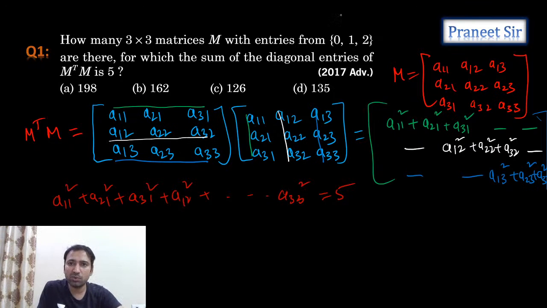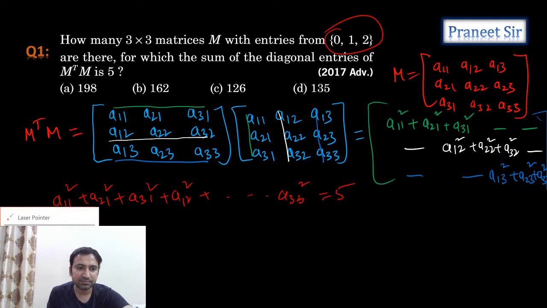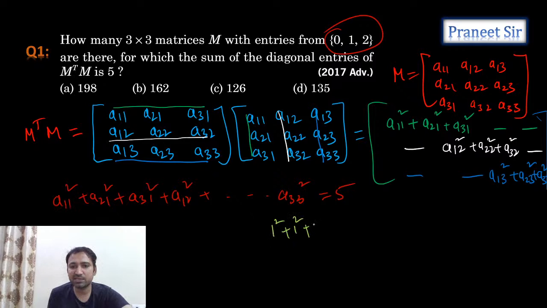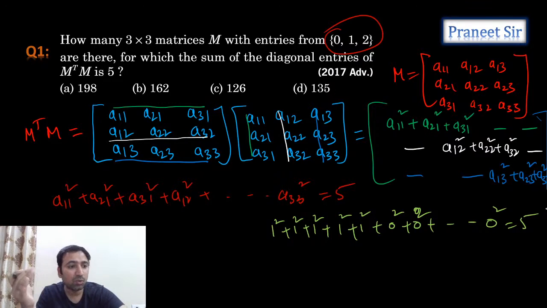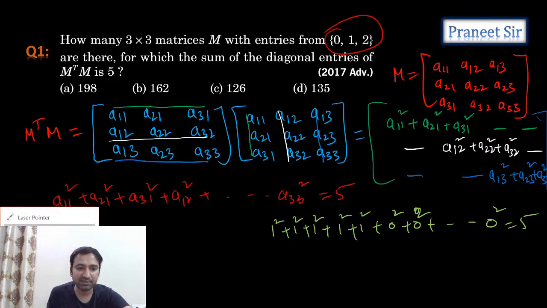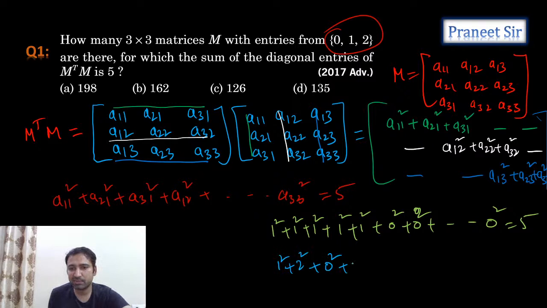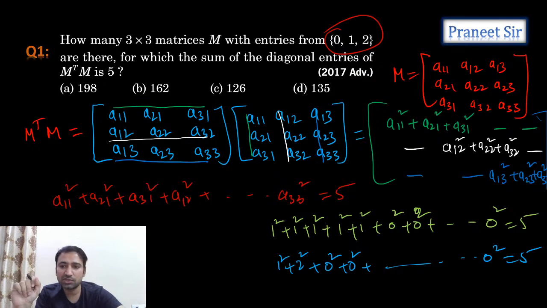And these entries are only 0, 1, 2. So what are the possibilities we have? One possibility is 1 square plus 1 square plus 1 square plus 1 square plus 1 square, and the remaining all are 0 squares. This is one possibility, you get 5. What is the other possibility we have? The other possibility is 1 square plus 2 square plus 0 square plus 0 square and so on up to 0 square. This also gives you 5. Any other possibilities other than this? That's it, right? So these are the only possibilities.